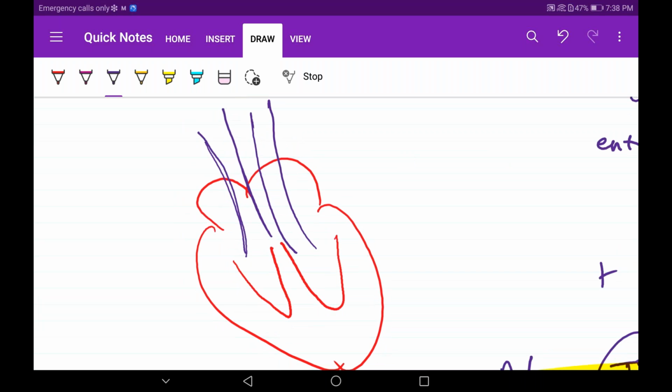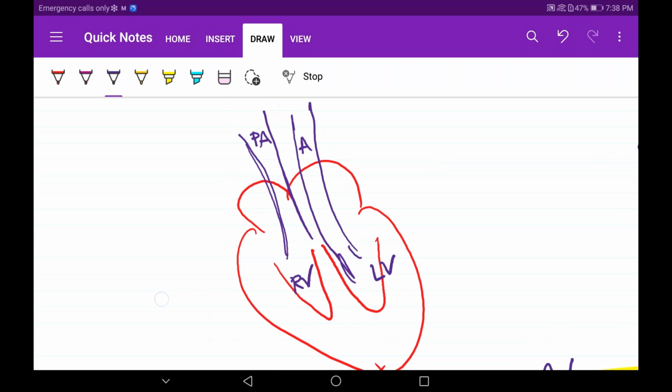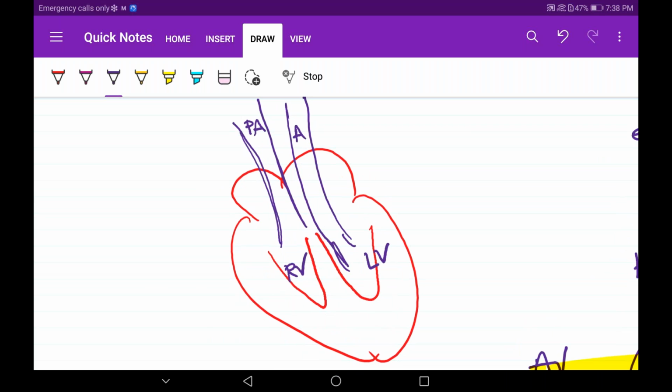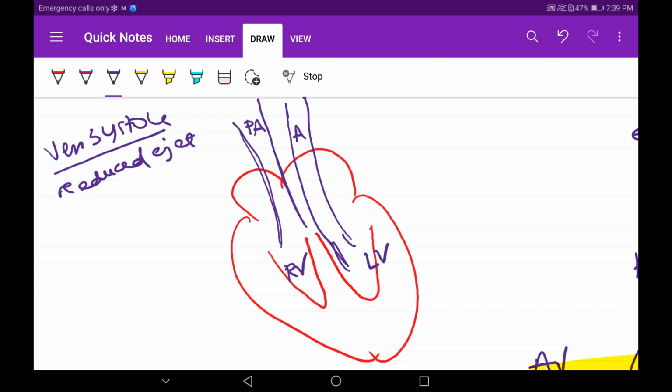Okay. Now this is our pulmonary artery, this is our aorta, just a pictorial representation. This is our left ventricle, this is our right ventricle. Now, from which phase did we enter, and from which phase did we finish? In ventricular systole we were in reduced ejection. Now, what do I mean by this ejection systole?